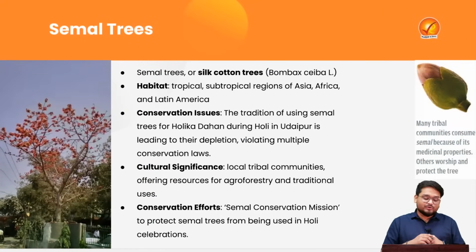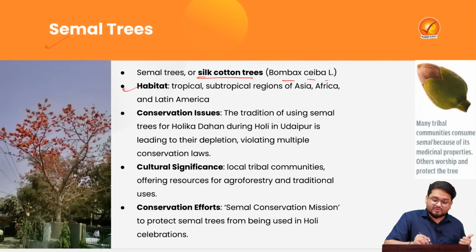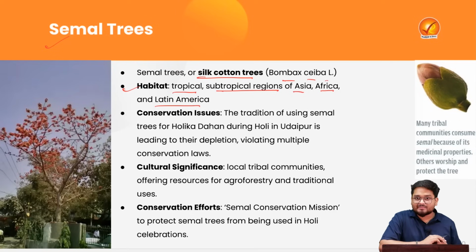Now finally we'll be looking at semal trees, which are also known as silk cotton trees, or Bombax ceiba, the scientific name. In terms of main habitat, they can be found in tropical and subtropical regions of Asia, Africa and Latin America.